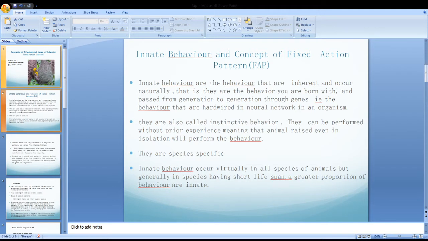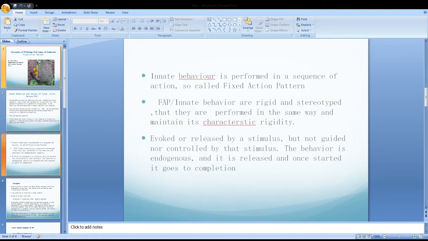They are also called instinctive behavior as they are performed without prior experience, meaning that an animal raised even in isolation will perform the behavior. They are species specific. Innate behavior occurs virtually in all species of animals, but generally in the species having short lifespan, a greater proportion of behavior is innate. Innate behavior is performed in a sequence of actions, the so-called fixed action pattern.